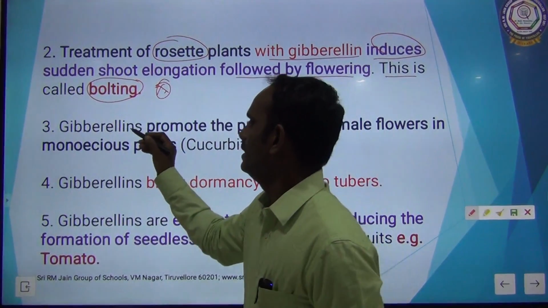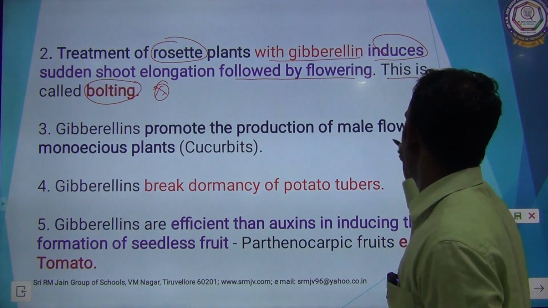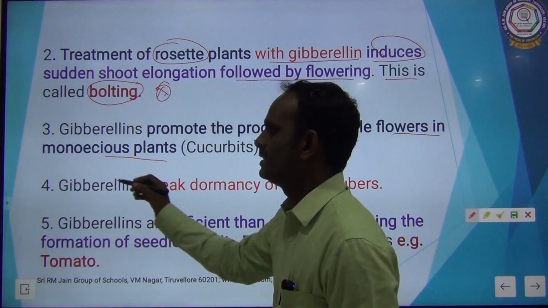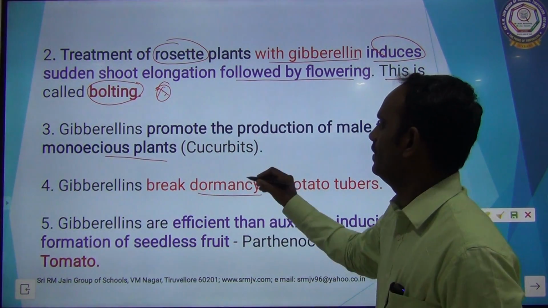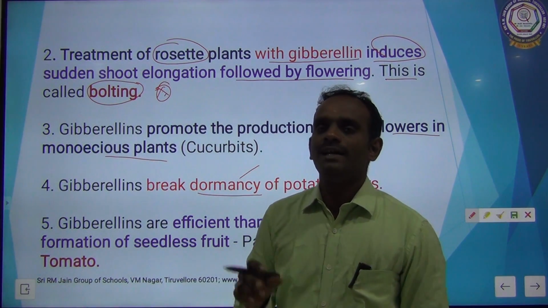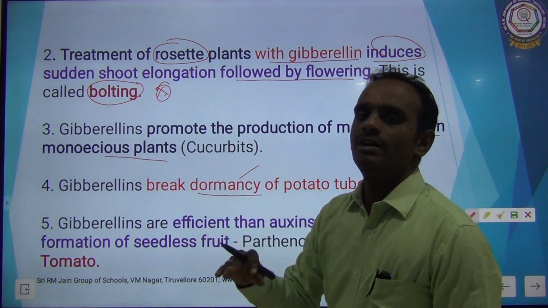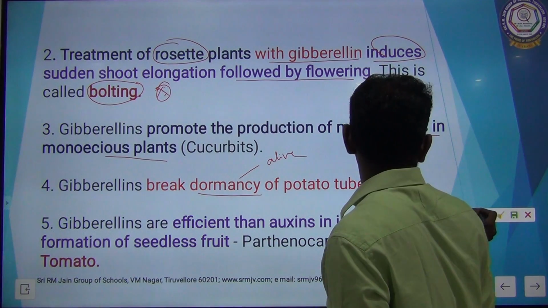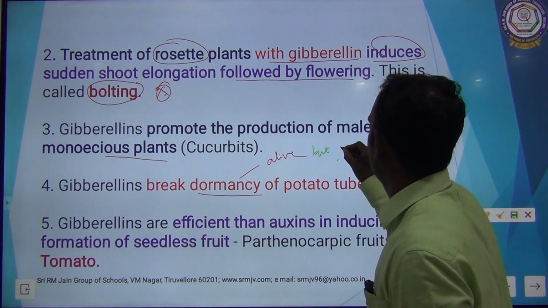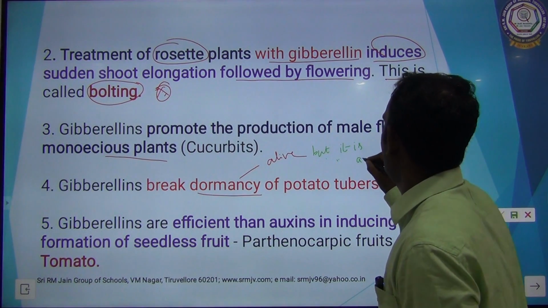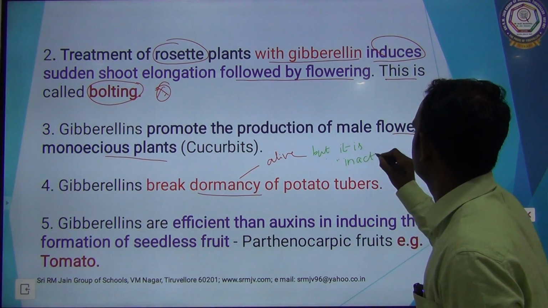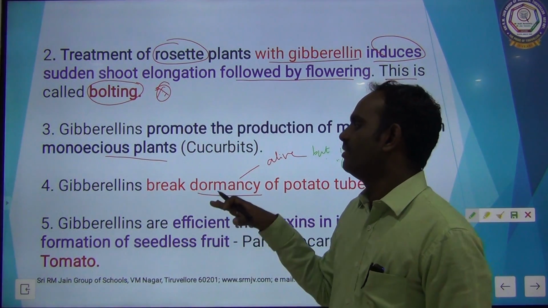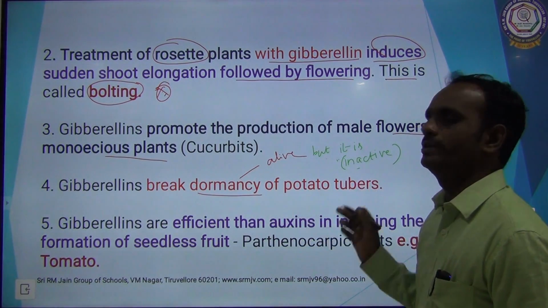The next one, gibberellins promote the production of male flower in monoecious plants. The fifth effect, physiological effects, gibberellin breaks dormancy. What is dormancy? Dormancy is nothing but the plant is alive but it is inactive. That is called dormancy. So, gibberellin breaks the dormancy. Gibberellin breaks dormancy of potato tubers.